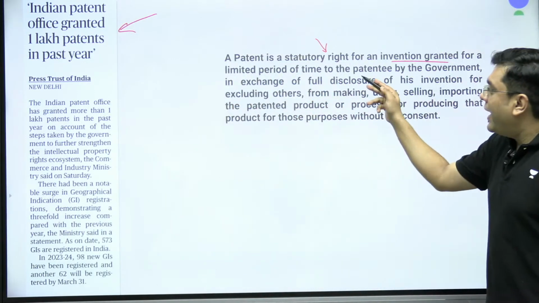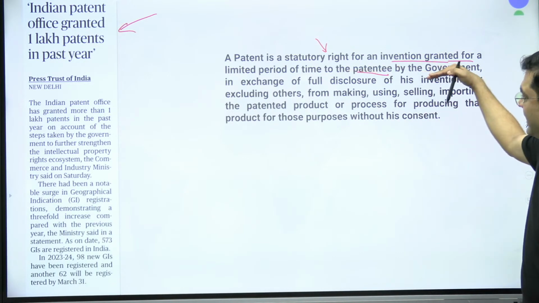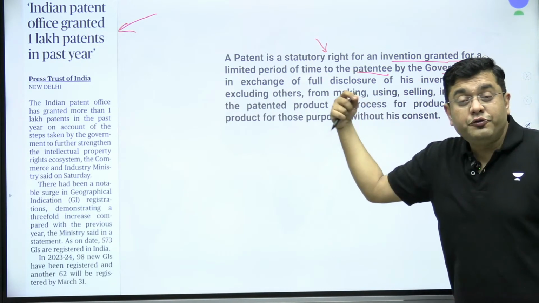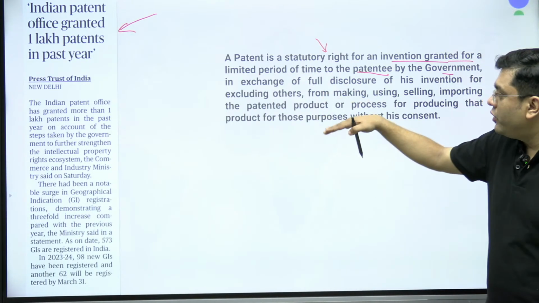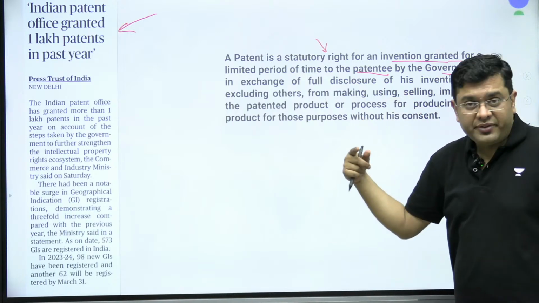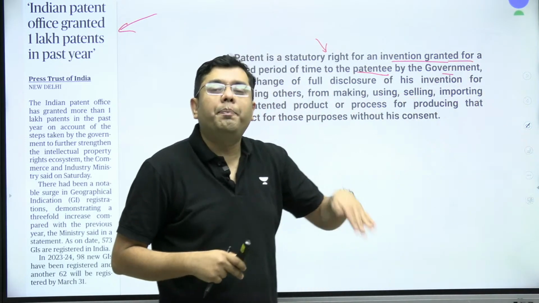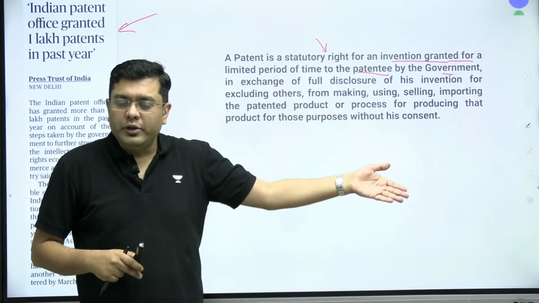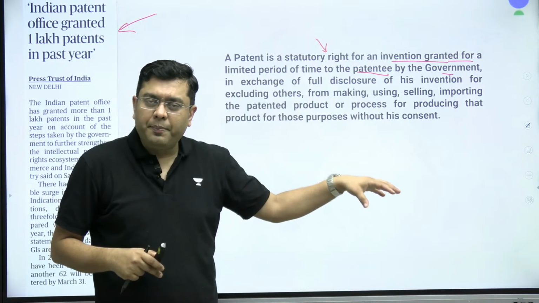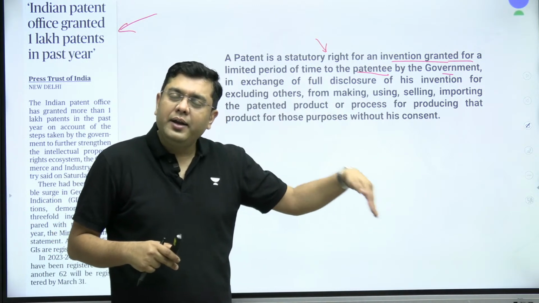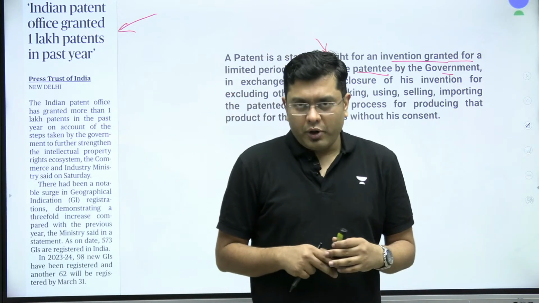Now, why? It is granted to the patentee by the government in exchange for full disclosure of what that product is about, and the purpose is to exclude other competitors from copying your product and going to the market first. Because if you have developed that particular product and you have a patent for it, it means only you will have the intellectual property rights for that product.